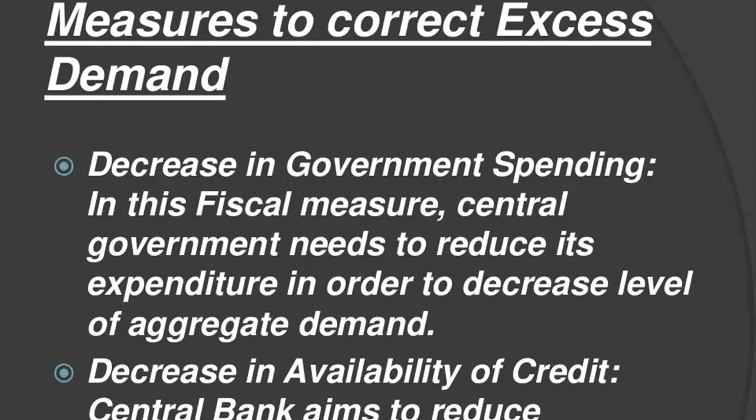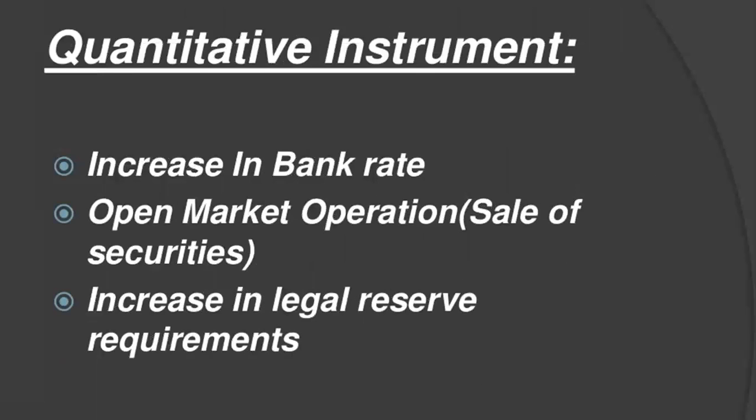Next is money supply or availability of credit. The central bank, RBI, aims to reduce the availability of credit in the economy through monetary policy. Two kinds of measures we can use for that: quantitative instruments and qualitative instruments. So first of all, we will discuss the quantitative instruments for correcting the excess demand.